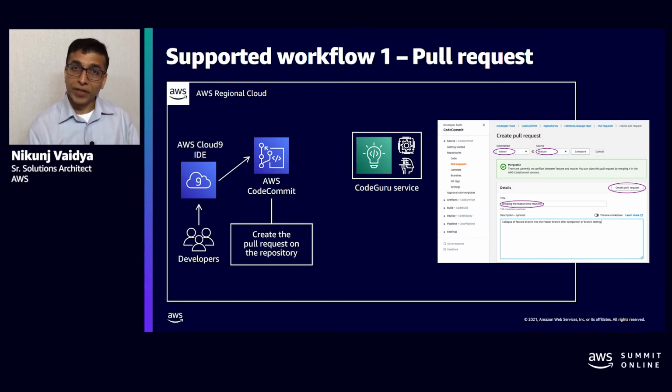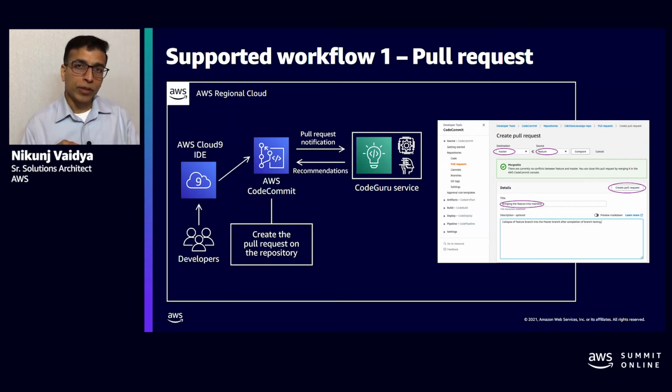We also support GitHub Cloud Repository. We support Bitbucket Cloud Repository, as well as the GitHub Enterprise Server as repositories. So for any of these repositories, when you generate a pull request, a notification will be sent to CodeGuru service. CodeGuru service will scan your code, run it over its machine learning models, and generate the recommendations. Those recommendations are sent back again to the repository so that a developer can get all the feedback, incorporate that feedback into the code, and push the new code. So this is the workflow of the pull request.